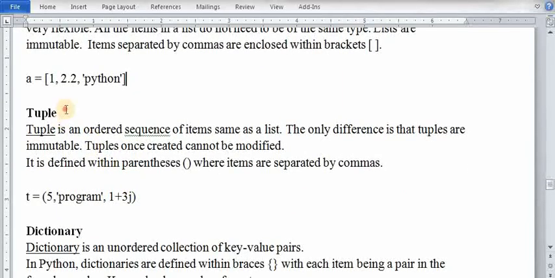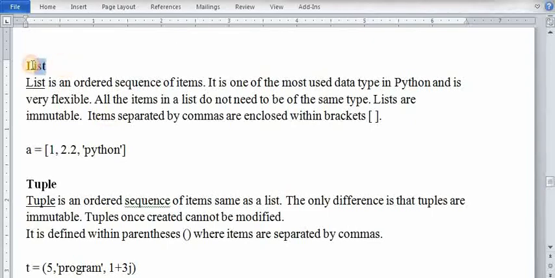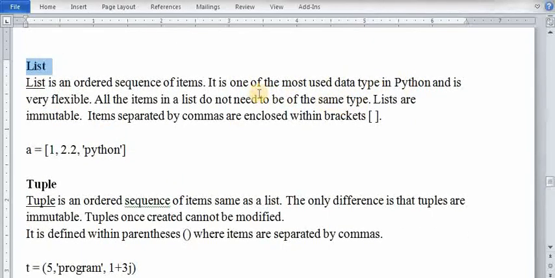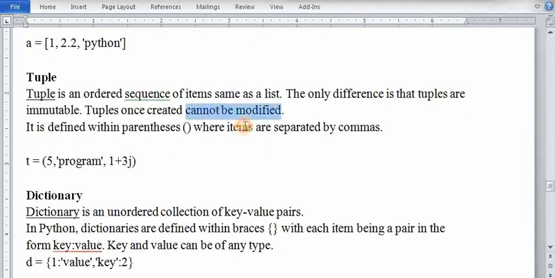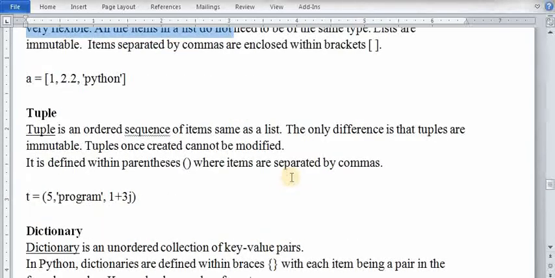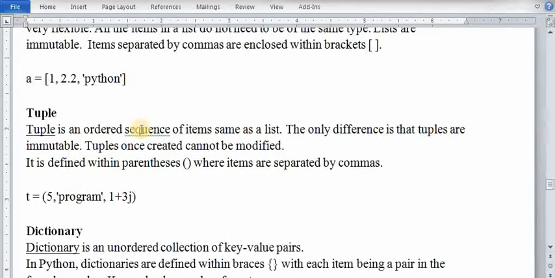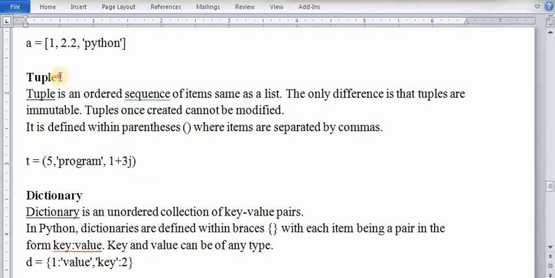The tuple is the same as a list. The first difference is that a list is mutable and a tuple is immutable. A list is changeable but a tuple is not changeable. To create a list we use square brackets, but to create a tuple we use parentheses like this. And the next one is dictionary.